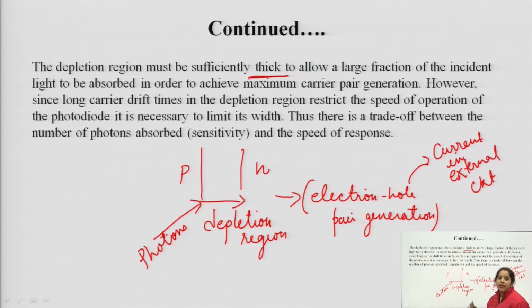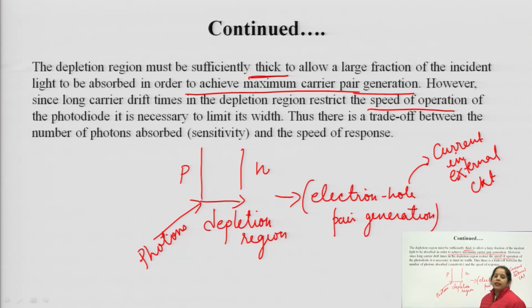That is why reverse biasing is done in the photodiode, in the photodetector, to allow a large fraction of incident light to be absorbed in order to achieve the maximum carrier pair generation, because the depletion region leads to the formation of electron hole pairs. However, long carrier drift times in the depletion region restrict the speed, because when the depletion region is thick, more electron hole pair generation takes place, but the speed of response of the system gets reduced due to this thick width.